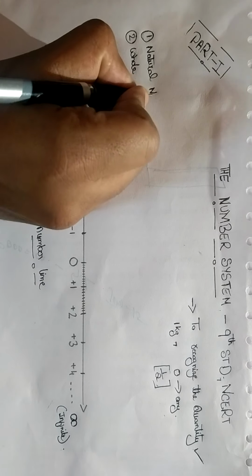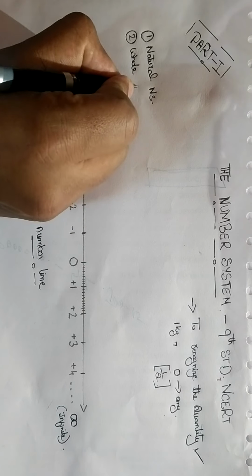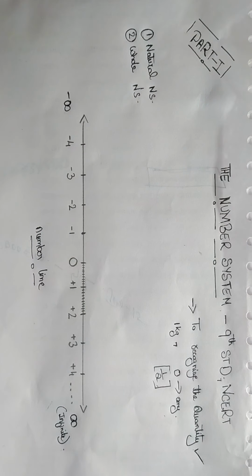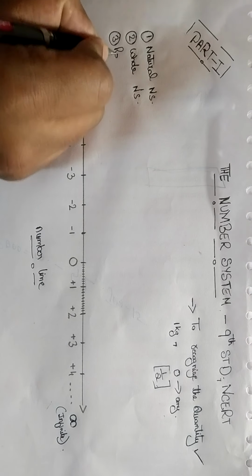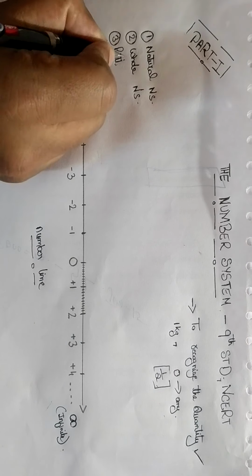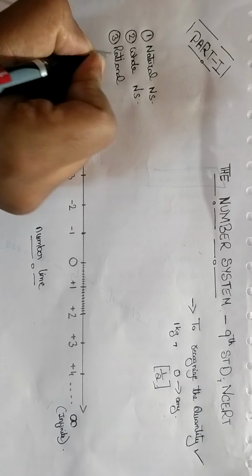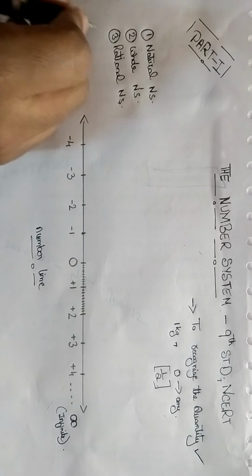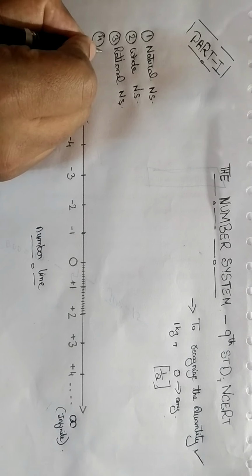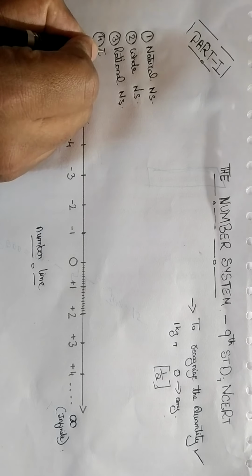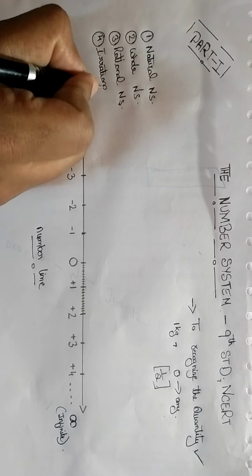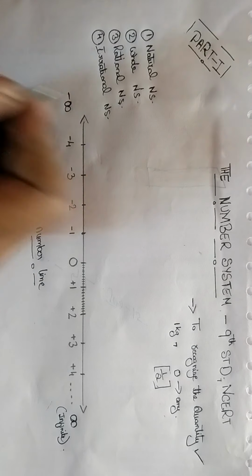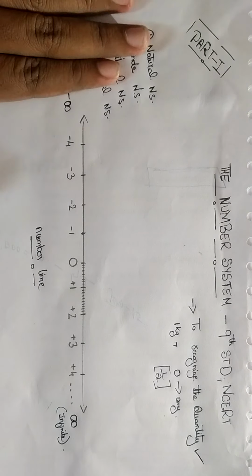I will write NS for number system. The third one is rational number system. The fourth one is irrational number system. These are the four classifications.